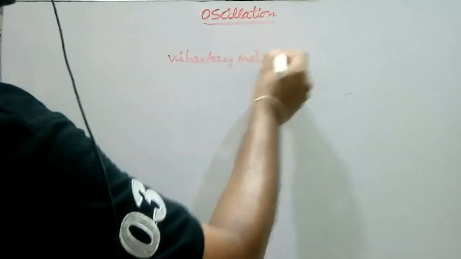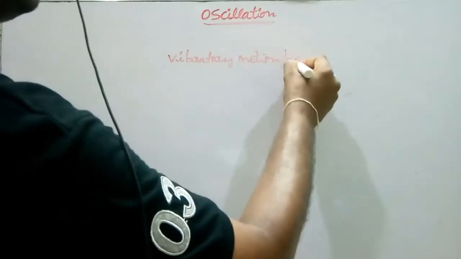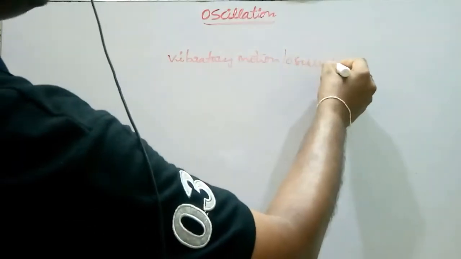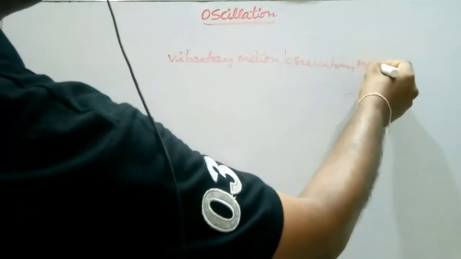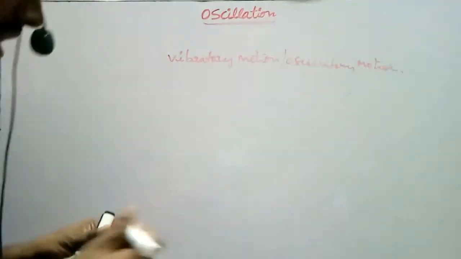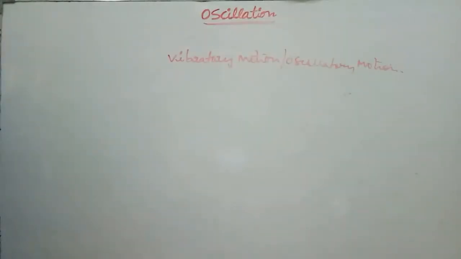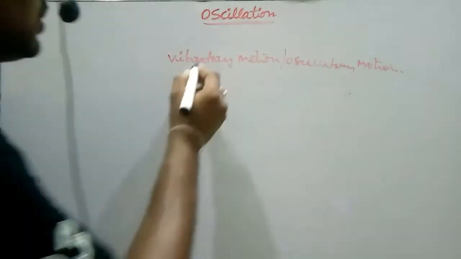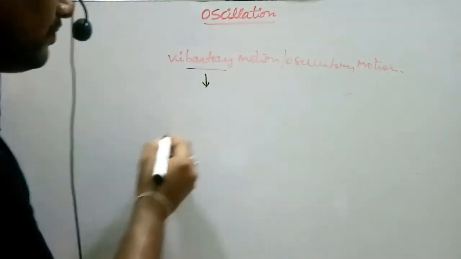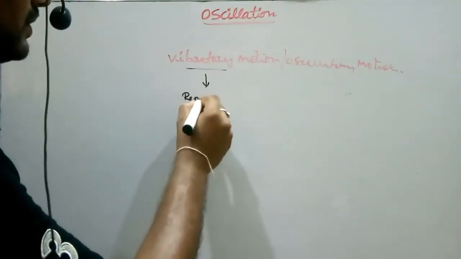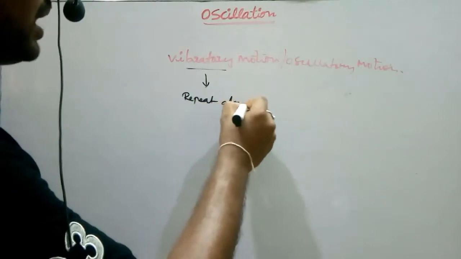Okay, so let me discuss another term, that is oscillatory motion or vibratory motion. Vibratory motion or oscillatory motion means the motion should be repeated along the same path.